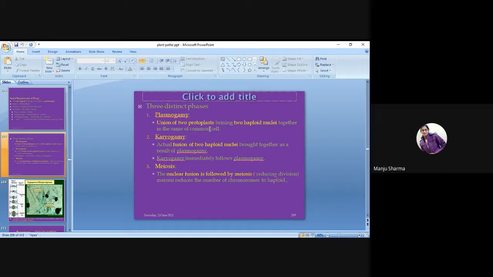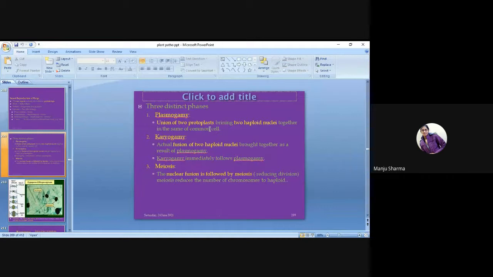After that, karyogamy. Karyogamy is the actual fusion of two haploid nuclei brought together as a result of plasmogamy. There is a difference between the two: plasmogamy we use for the protoplast, while karyogamy refers to the nucleus. The word karyon is for the nucleus and plasma is for the protoplasm.